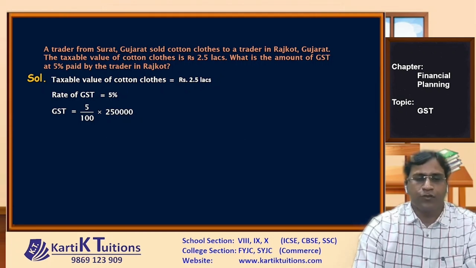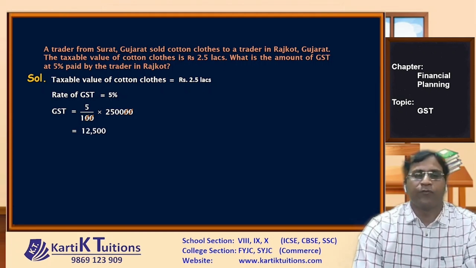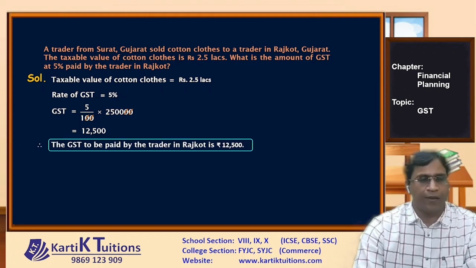Now when we solve this, 2 zeros get cancelled. 5 into 25 gives us 125. So the GST becomes 12,500. So here the amount of GST paid by the trader is rupees 12,500.